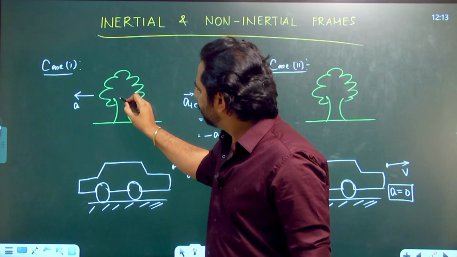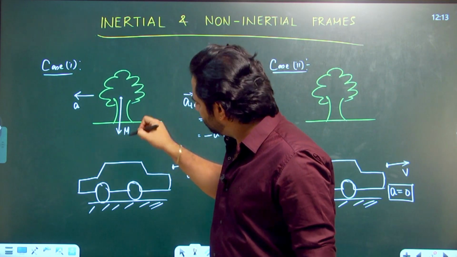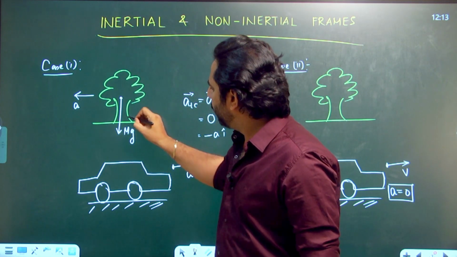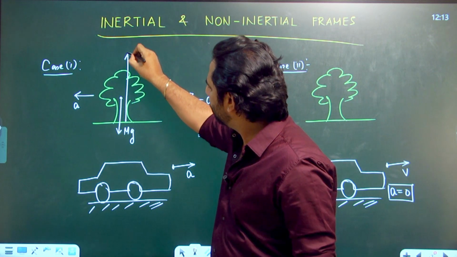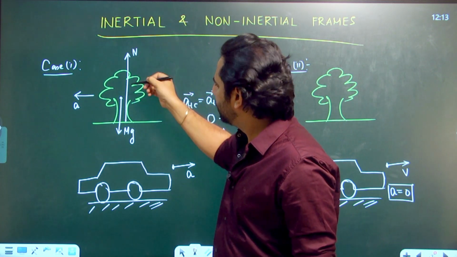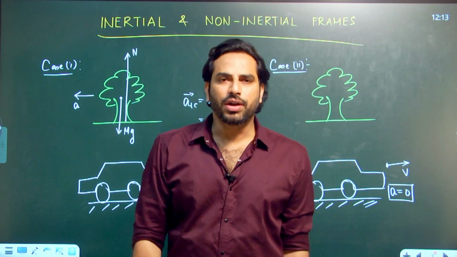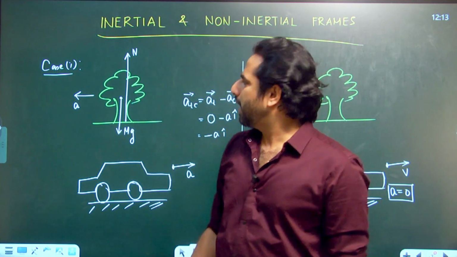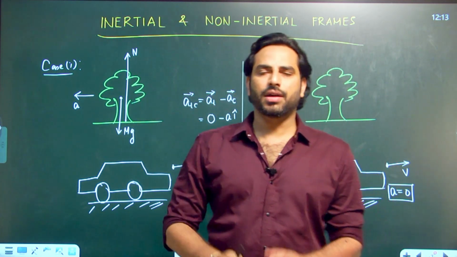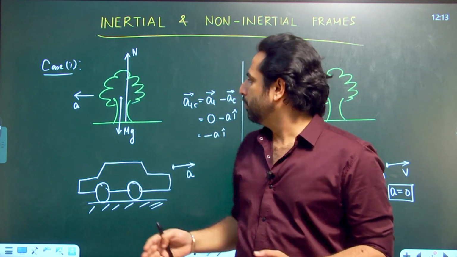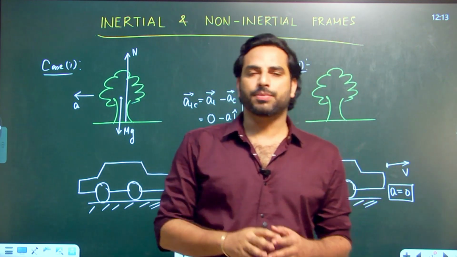But consider the forces acting on the tree as observed by the person sitting in the car. It is the weight mg downwards because it has got mass, and normal force applied by the ground because it is on the ground. There are only two forces acting on the tree, which are in the vertical direction. In the vertical direction, there is anyways no motion, so net force is 0, it's perfect.